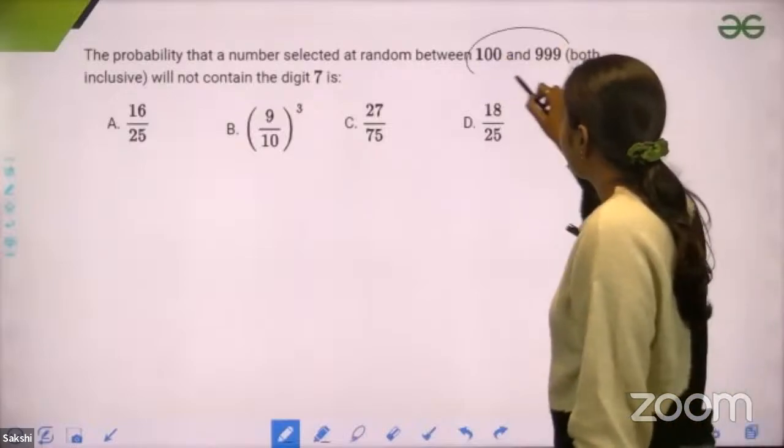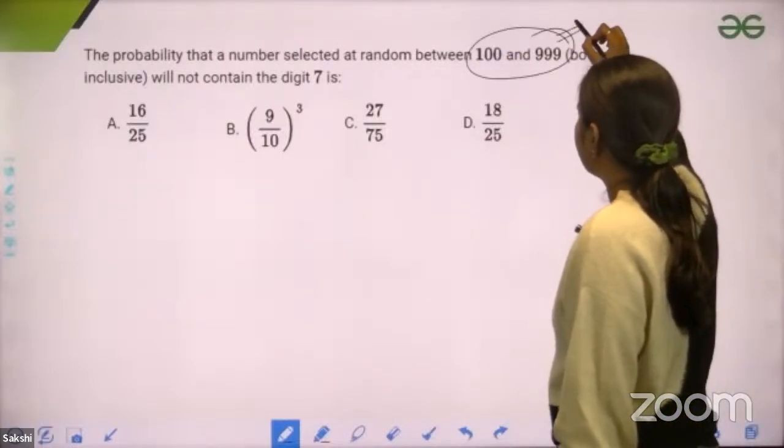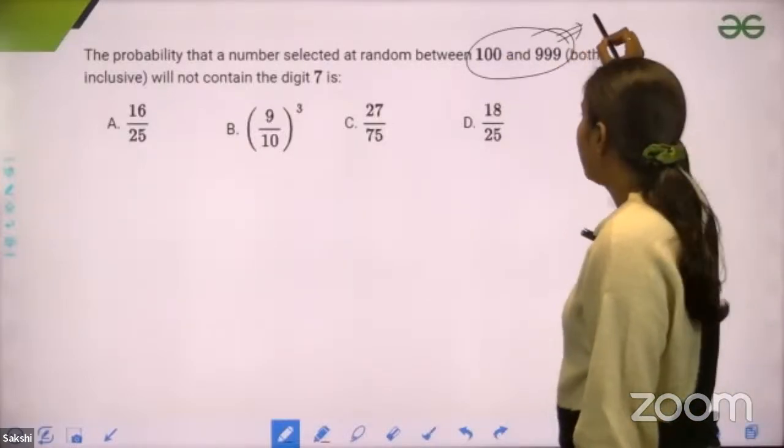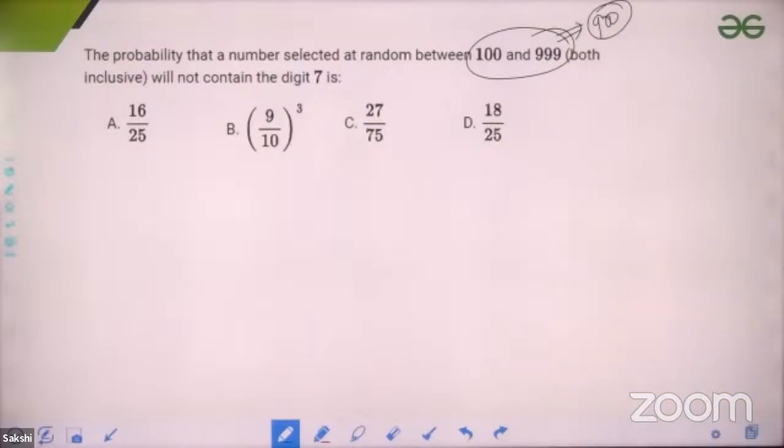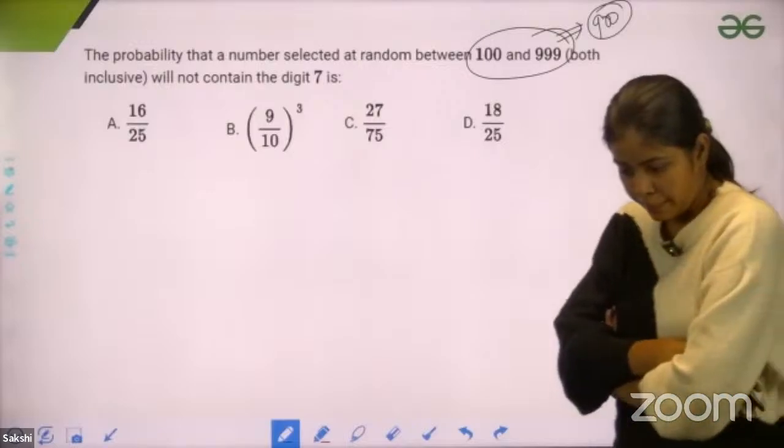If I consider 100 to 999, how many numbers will I have? I'll have 900 numbers in total. So you have to find out the probability that a number would not contain the digit 7. Tell me, guys.